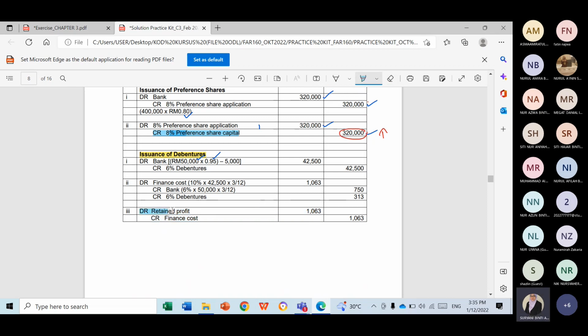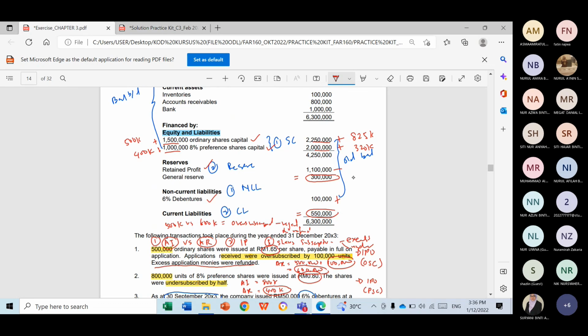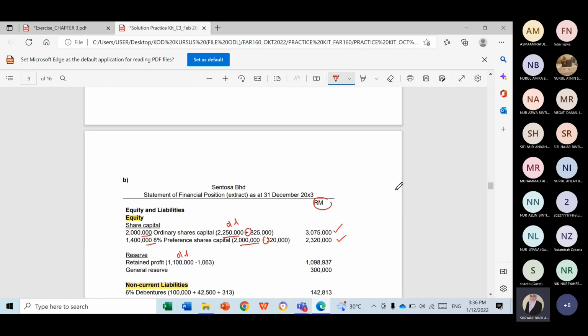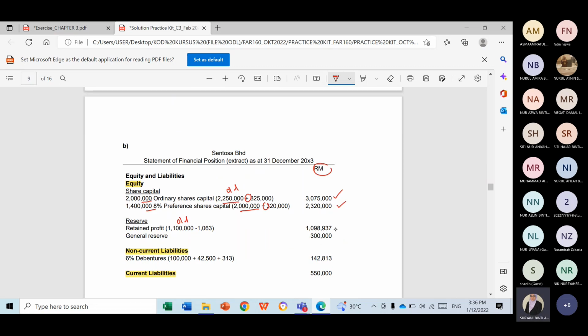Debit means reduction in the profit. So this will be deducted from the retained profit. You will minus 1,063 ringgit, so that's how you get 1,098,937. General reserve remains the same.